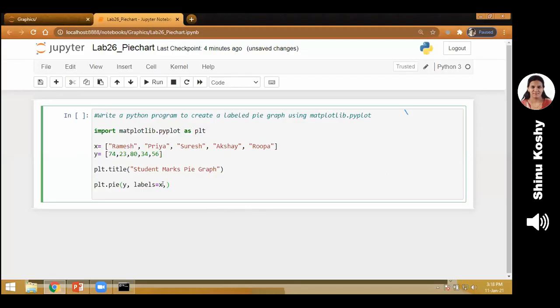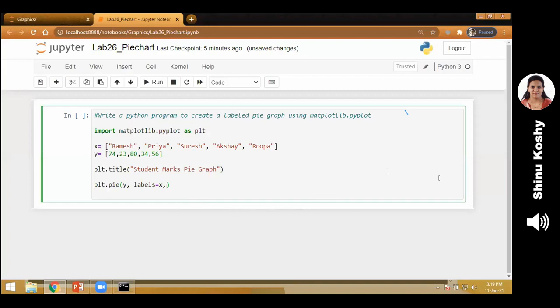Now, what labeling do I want outside the pie chart? For each sector of the pie chart, what is the label? What should I label? The name of the student who got those marks, right? The name of the student is available in the list X. That is the labeling that I want outside the pie chart.